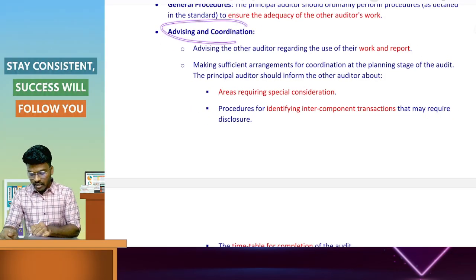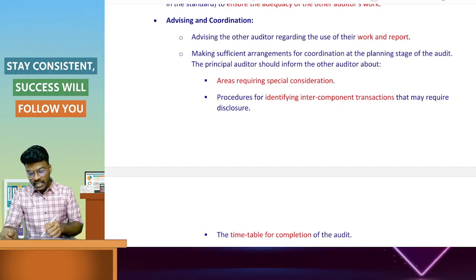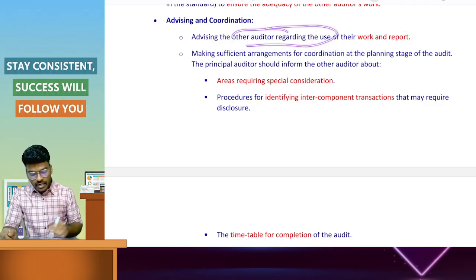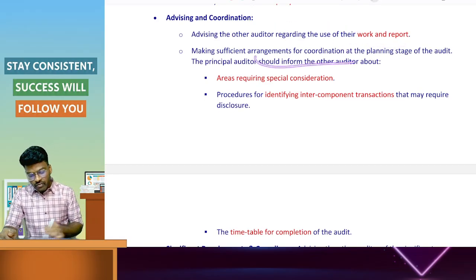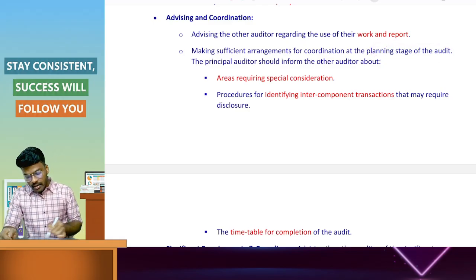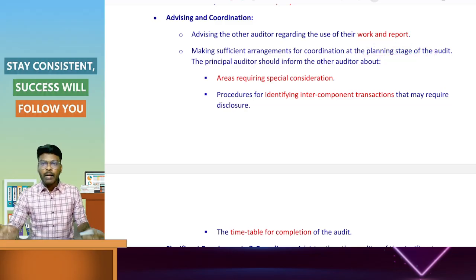Advice and coordination. The principal auditor will advise the other auditor regarding use of their work and the report. Make sufficient arrangements for coordination at the planning stage of the audit. The principal auditor should inform the other auditor at the planning stage, while planning the audit.